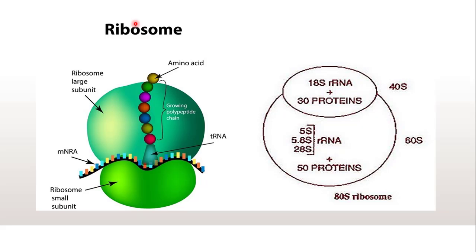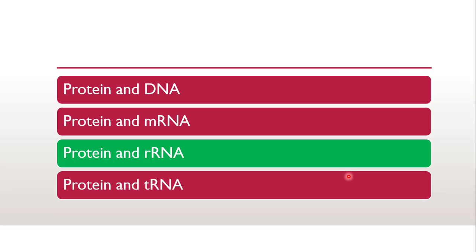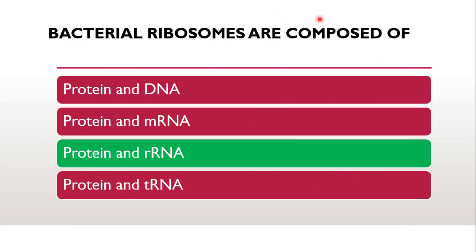So, first we will see what ribosomes are. As you can see, this is the larger unit of the ribosome, and this is the smaller unit. The mRNA attaches here, this is the transfer RNA, and this is the growing polypeptide chain. The mRNA and tRNA are other parts which are also essential for protein synthesis. But the own composition of the ribosome says that it contains rRNA, that is ribosomal RNA, and proteins. So, the correct answer is that the bacterial ribosome is composed of protein and rRNA.